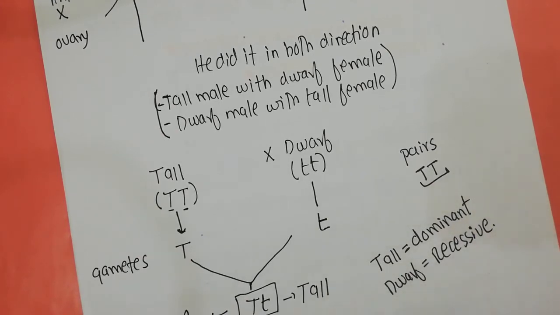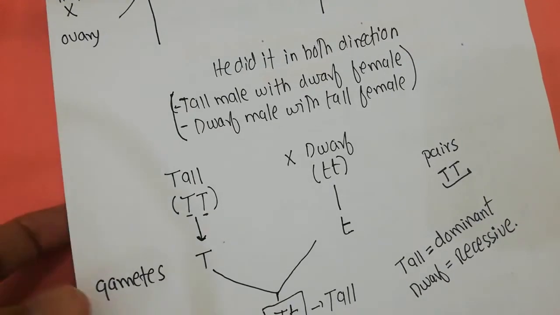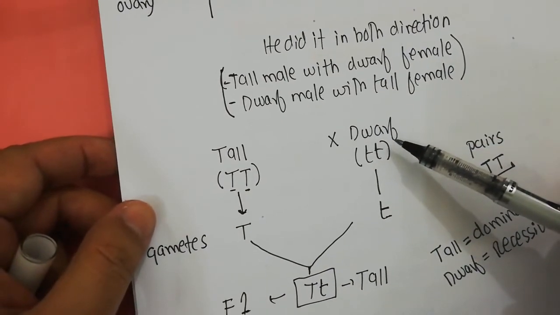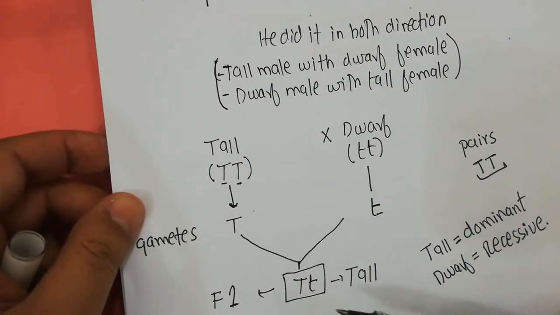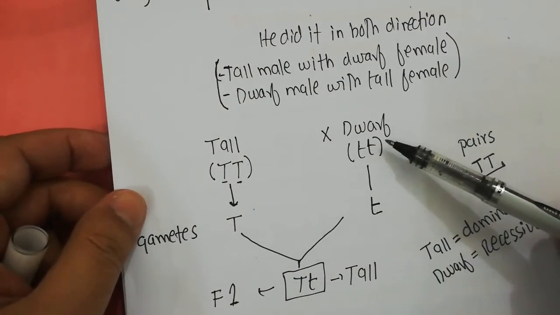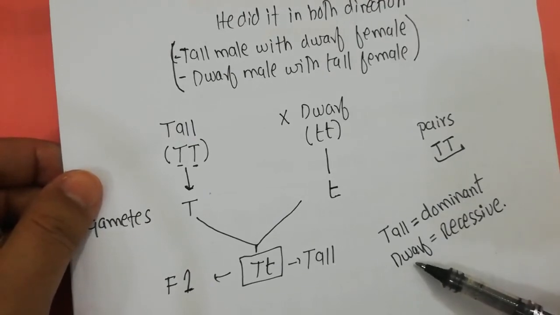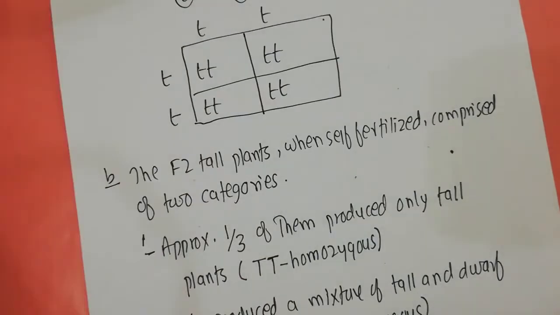Because in the F1 generation all of the plants were tall, although you have the alleles for the dwarf as well. As the tall represents itself even in the presence of the dwarf alleles, tall is a dominant trait, and dwarf is a recessive trait.